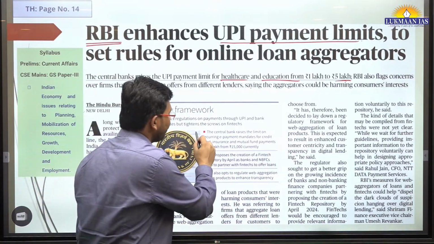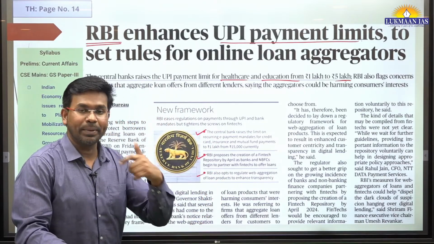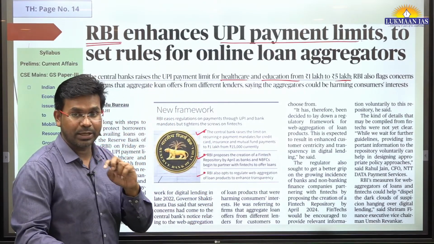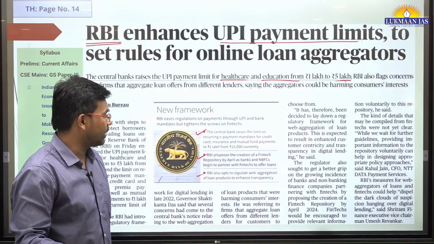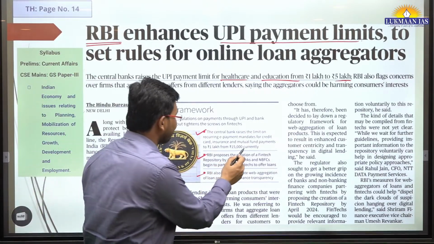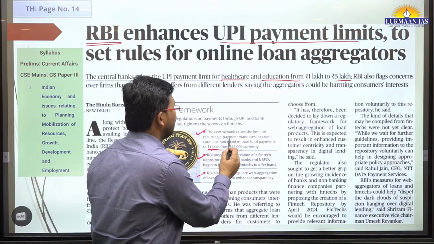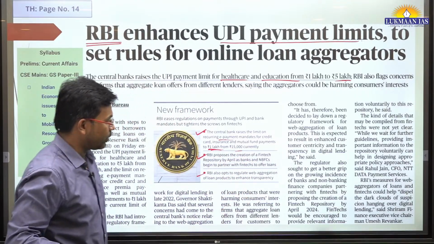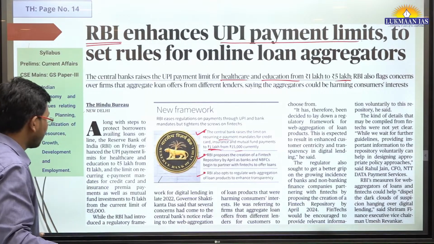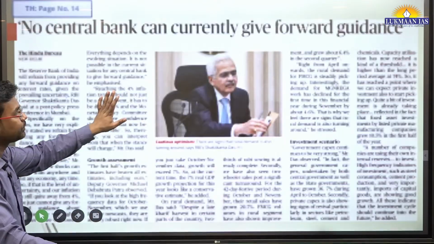And also RBI has increased the limit for e-repayment. It means if you have taken a soft loan from any fintech company, you need to pay recurring payments to them, like you need to pay your installments regularly. So those installments have been increased from 15,000 a month to 1 lakh rupees per e-payment, recurring payment mandates and all. So this is just a news topic in this regard. You need to read it further to understand this.